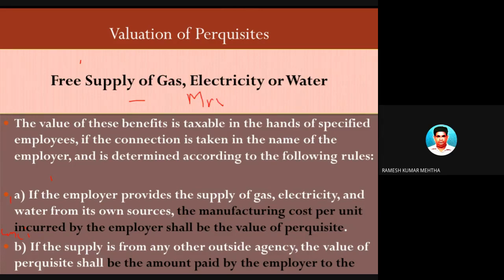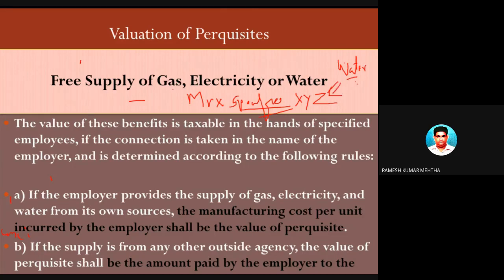Mr. X is a specified employee of XYZ Limited company, and this XYZ Limited company is providing a water facility, and the water facility is in the name of XYZ Limited.